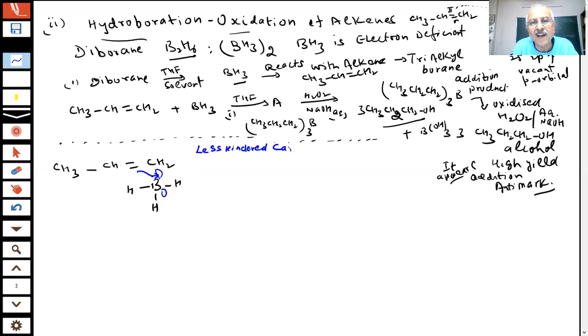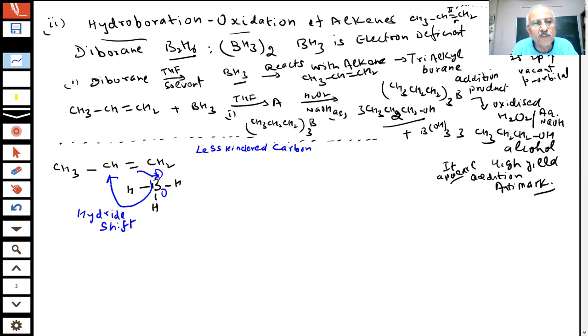Which is the less hindered carbon out of the two? These hydrogens are small. There is a methyl group here. So this is a bigger group. This is a smaller group. Therefore, what will happen? If boron accepts this electron pair, then there will be a hydride shift. This H minus will leave. This is called hydride shift, student.